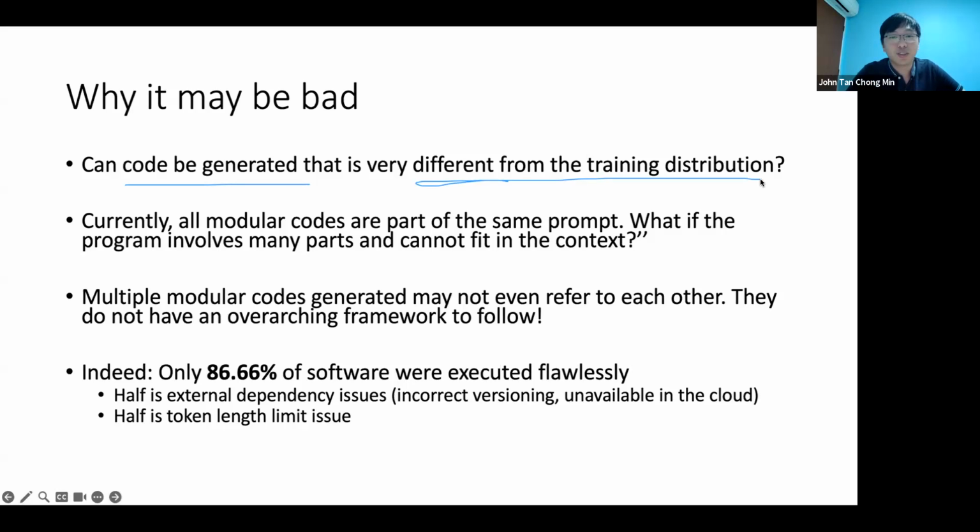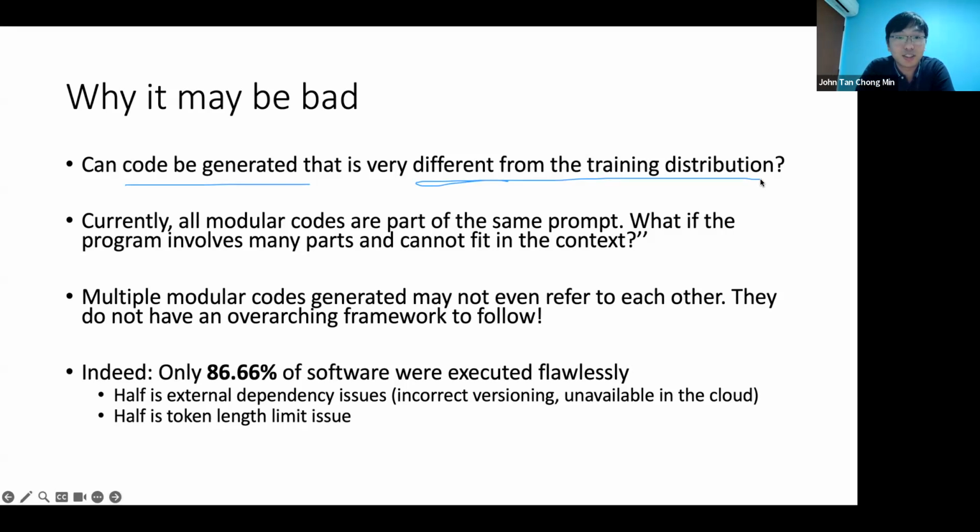So, do I really need a software agent process to generate me a Gomoku when I can just copy from a GitHub? That's why I tested Wheel of Fortune, because Wheel of Fortune, to the best of my knowledge, has no Pygame implementation. Indeed, it doesn't really do it well.